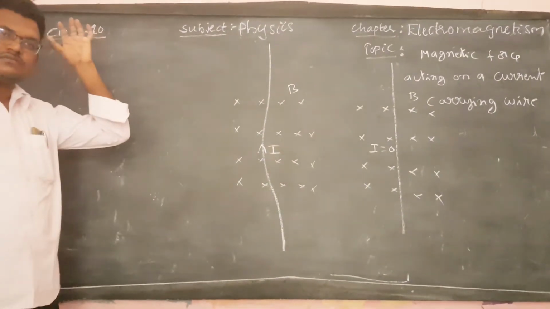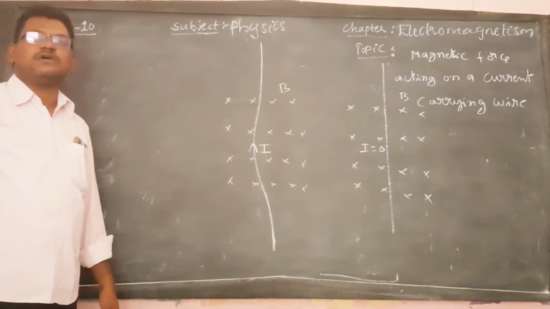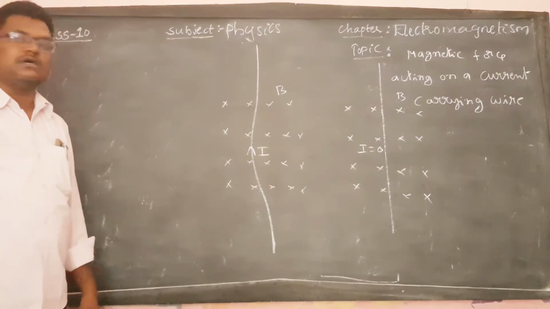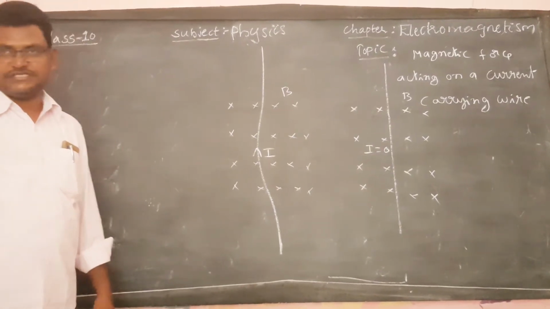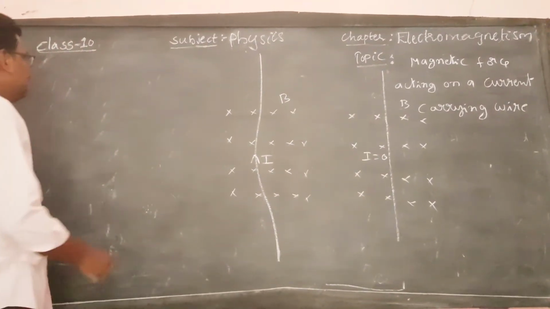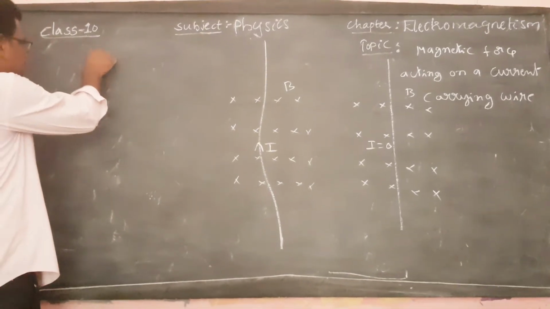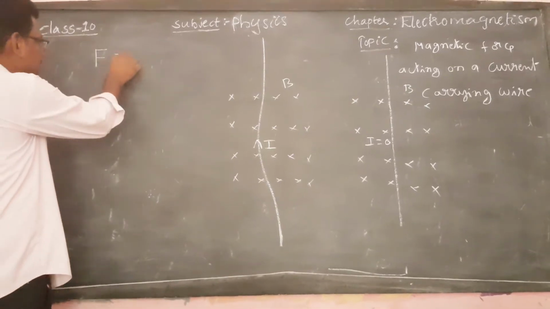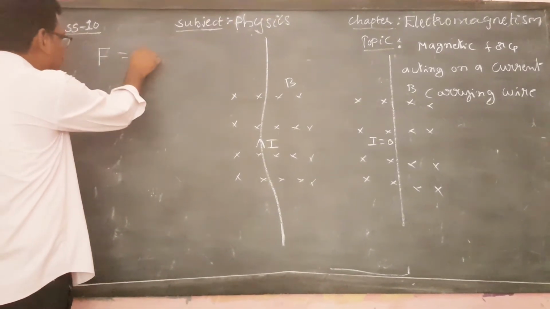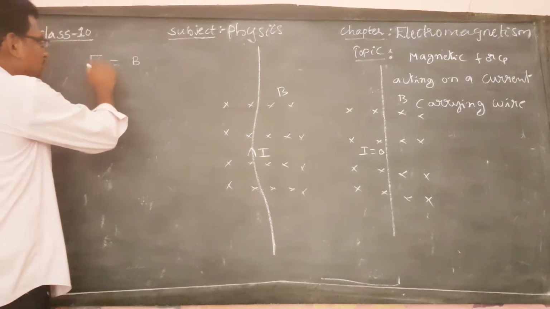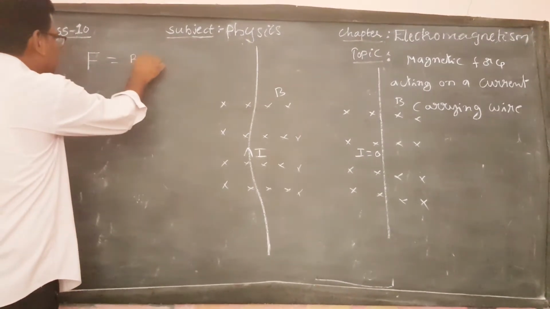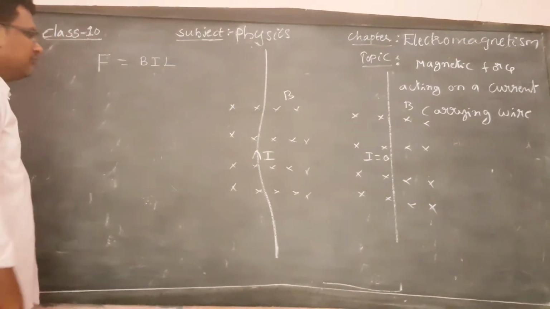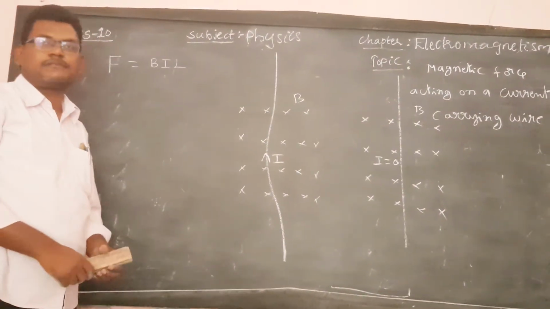Now let's see what the expression for the magnetic force acting on a current carrying wire is, and what its direction is. Experimentally, the magnetic force on a current carrying wire present in a perpendicular magnetic field is F equals BIL.